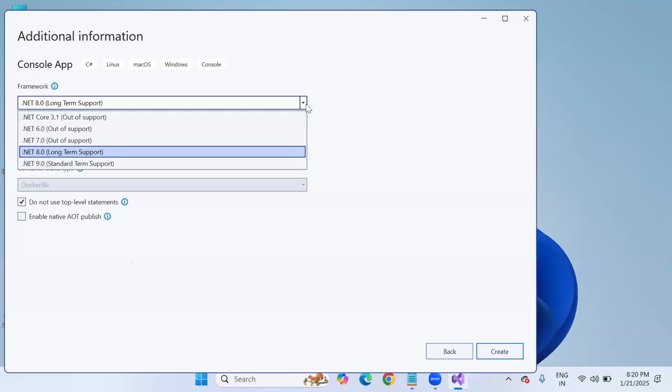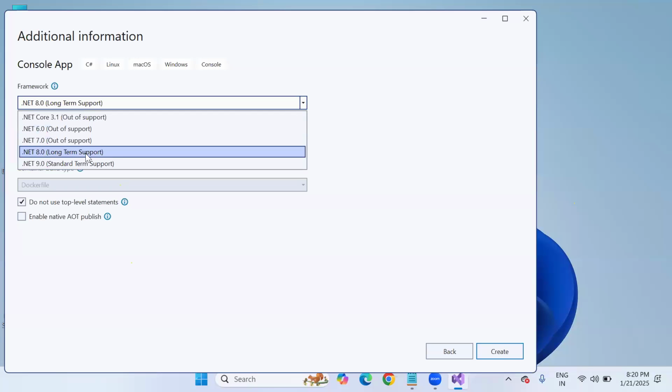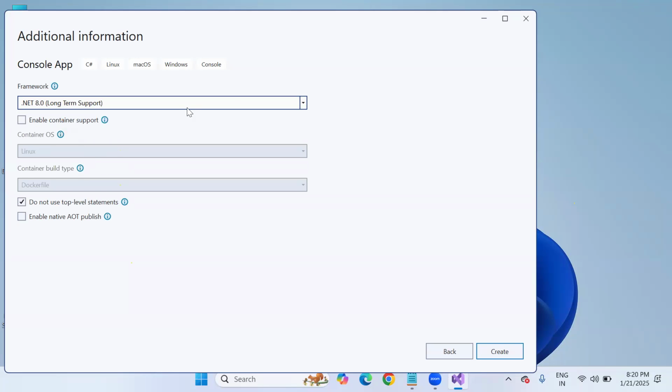Even when we expand, you can see core 3.1 out of support, 6.0 out of support, 7.0 out of support, 8.0 long time support, 9.0 standard time support. It is not yet announced, so it is on the way to being completely available. But we are using this .NET 8.0. This is the core version. That is clarity.